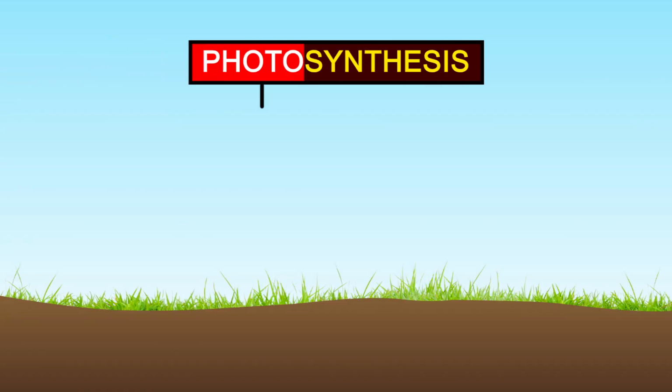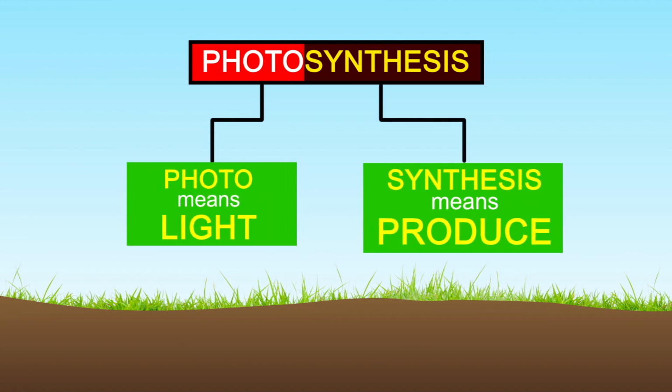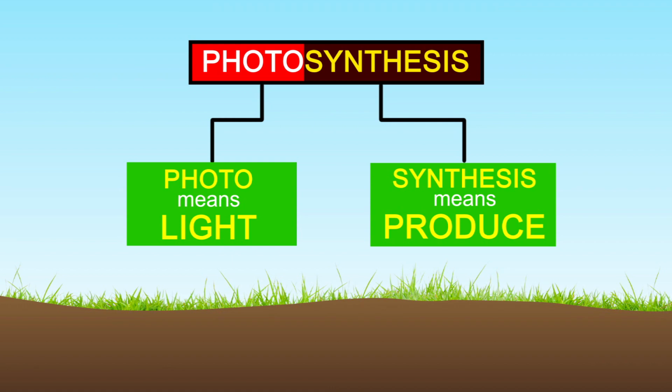Since the production of food is light dependent, we call it photosynthesis, where photo means light and synthesis means to produce. We will see how the phenomenon got its name.